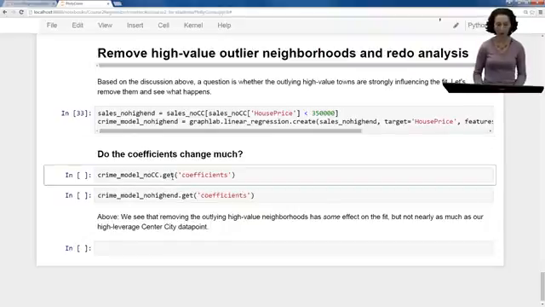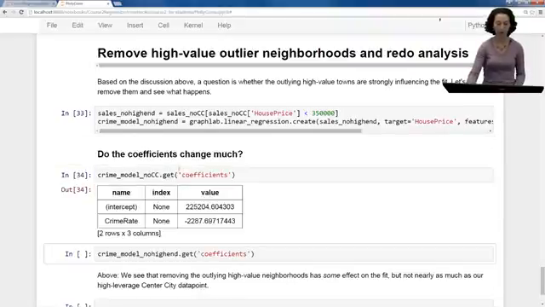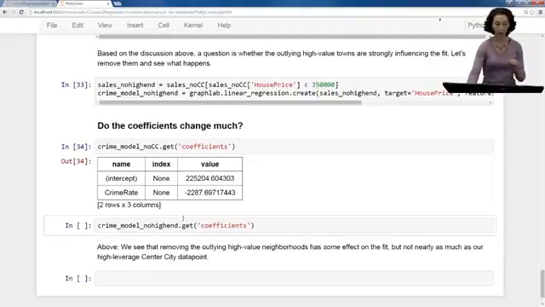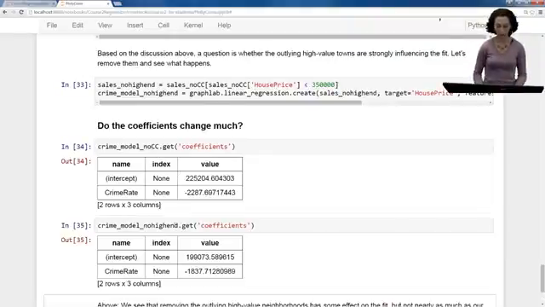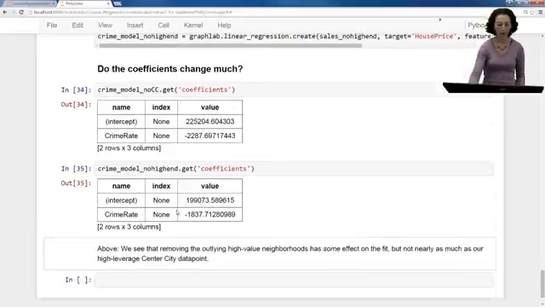And again, let's compare coefficients. So I'm going to compare the coefficients to our fit with Center City removed to the fit that further removes these high-end houses, or sorry, these high-end towns. And what you see is, yeah, there is some influence on the estimated coefficients, but not nearly as significant as what we saw by simply removing Center City.